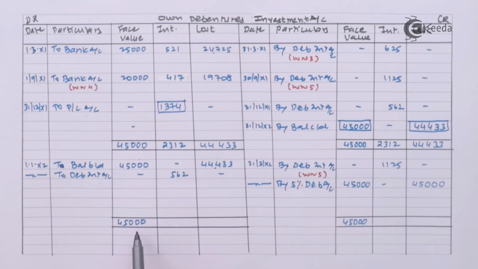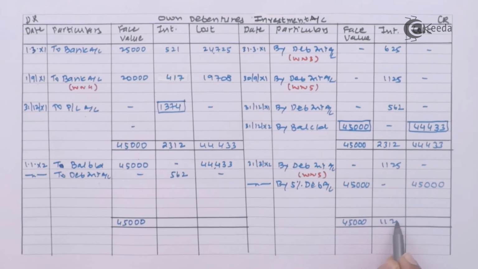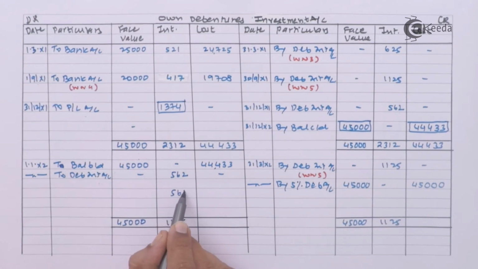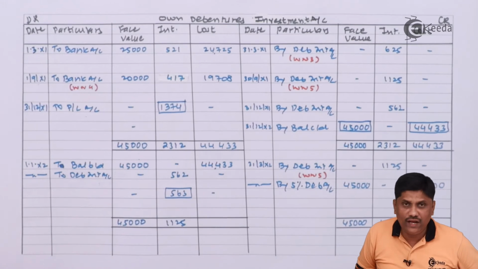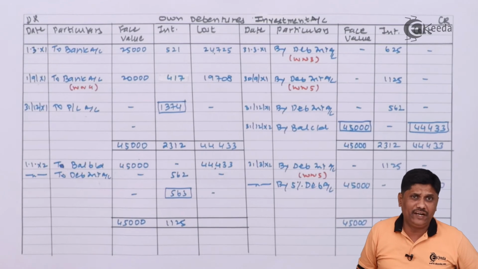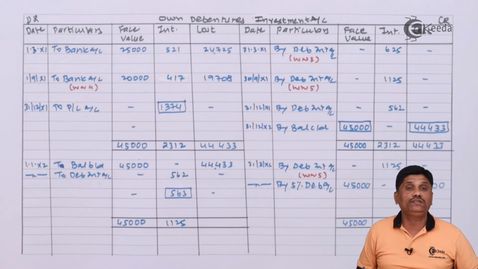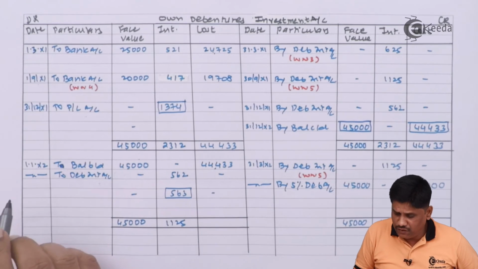Students, my face value column is telling, my interest column is having credit side heavier. This 563 I will transfer to P&L account. Practically P&L account will be prepared at the end of the year, but since I am closing the account on 31st March, I am transferring on 31st March.